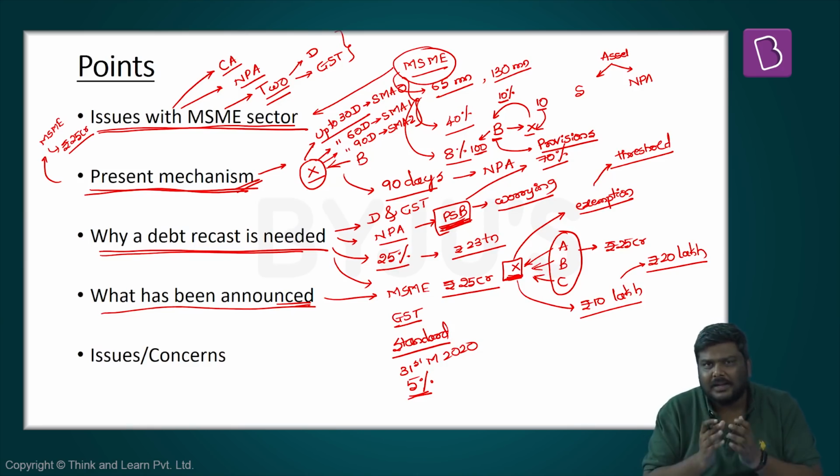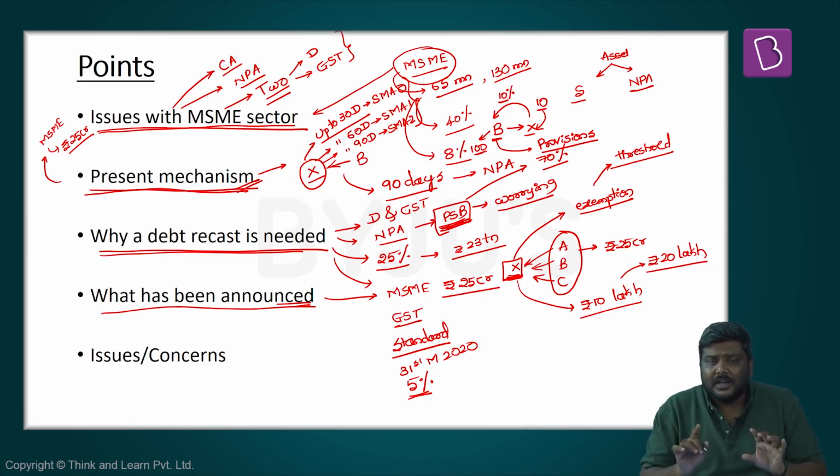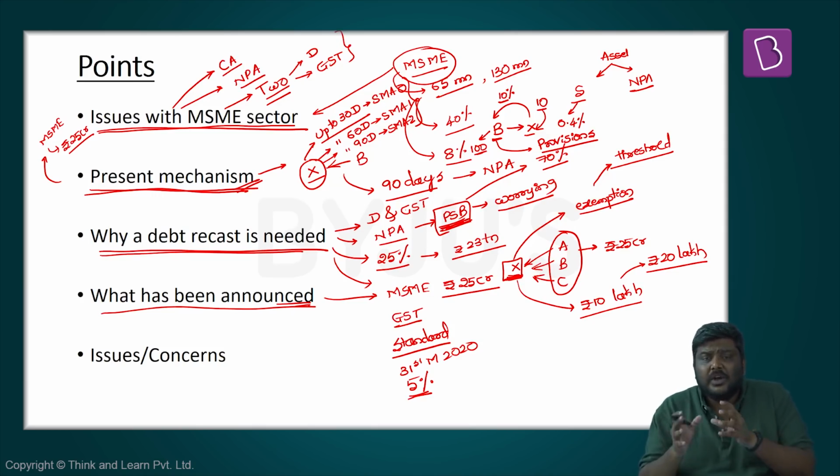Again, it's a very complicated process. I'm just trying to simplify it. Now, remember this. The provisioning norms will be applicable to the standard assets as well as the non-performing assets. Whenever it is a standard asset, the provisioning norm as per the accounting standards will be 0.4%. 0.4% of what? 0.4% of the total value of the loan.